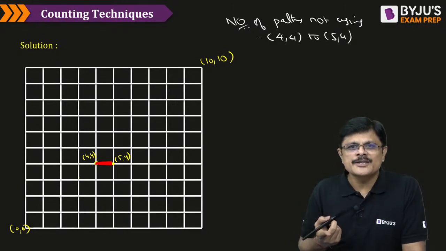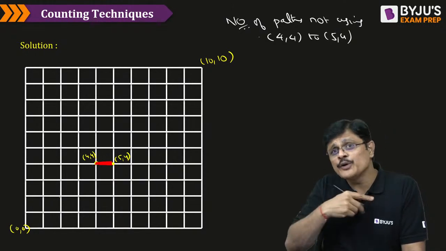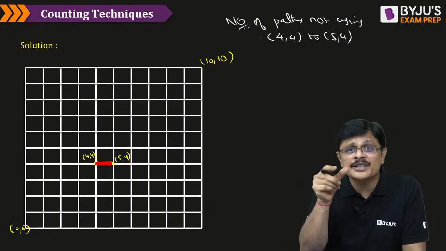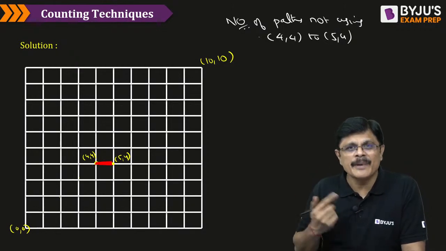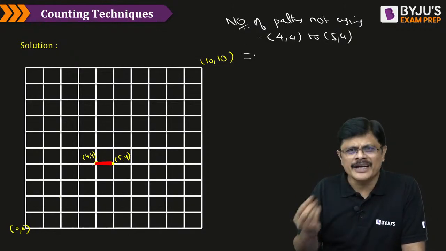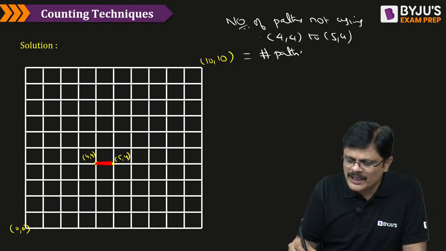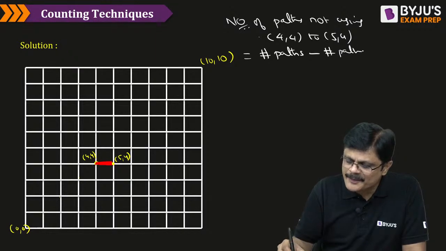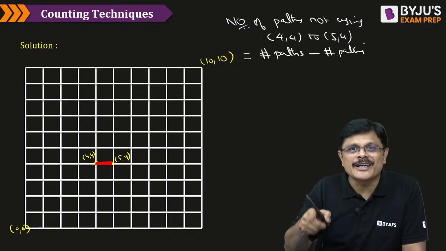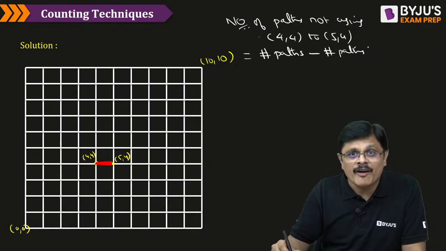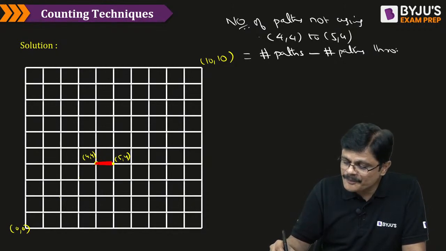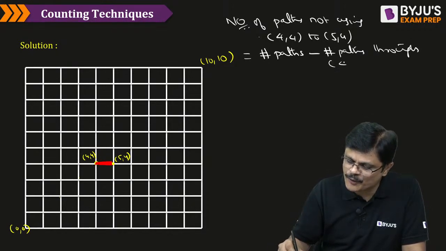Not using this particular path means what, sir? You would need to write all the paths and check whether this path is there or not. The best way is, instead of doing it directly, you find the total number of paths and subtract the number of paths going through this particular line segment, that is 4,4 to 5,4.